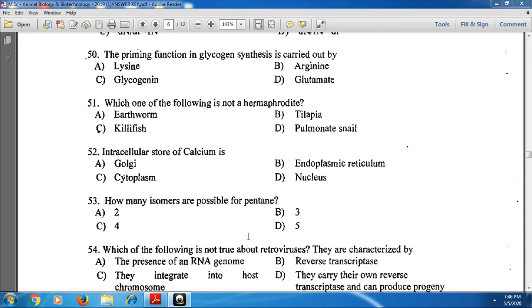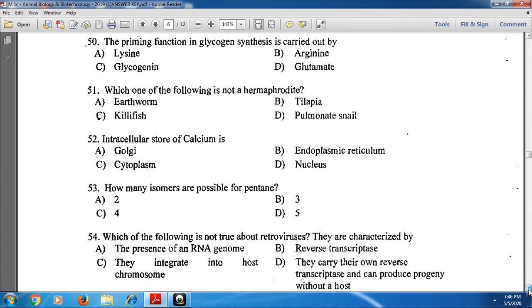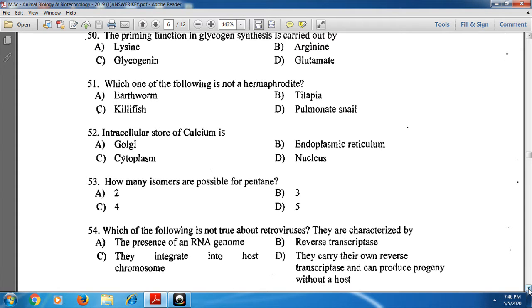And next, the 54th one: which of the following is not true about retroviruses? What are retroviruses? Retroviruses are mainly used as vectors to integrate the genome into the host chromosome. They contain an RNA genome, they contain reverse transcriptase, and they integrate into the host chromosome.